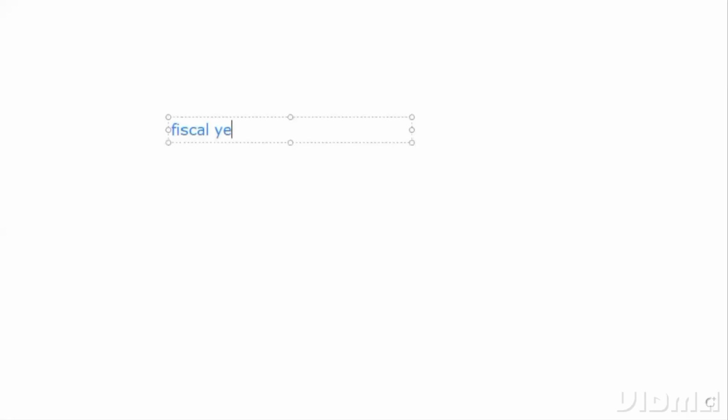Fiscal years are nothing but our financial years. For India, we have our financial year from April to March. So SAP has given fiscal years, which are nothing but our financial years. For India, we have the financial year from April to March.